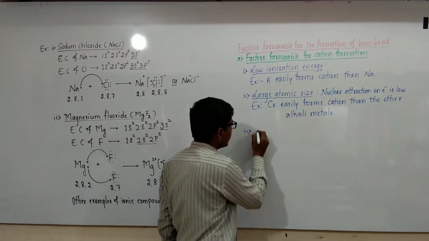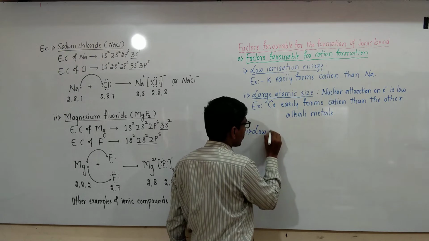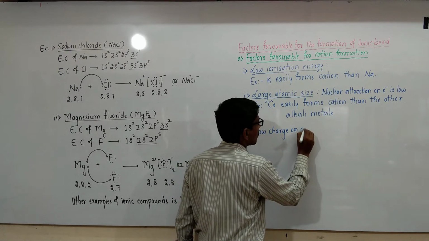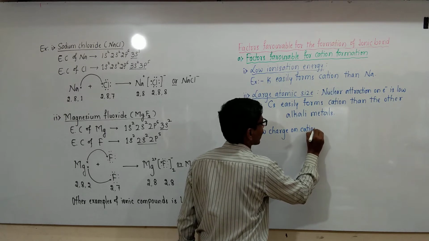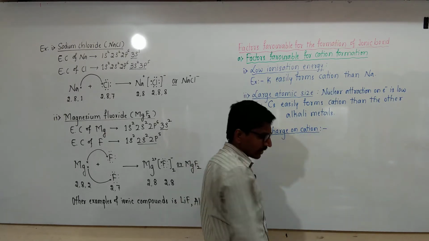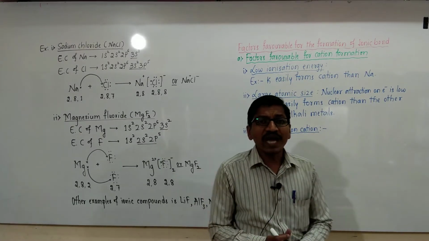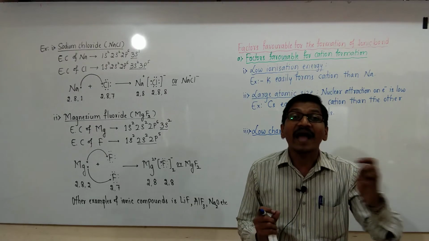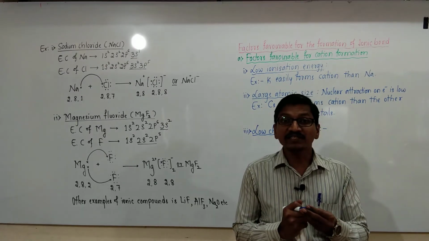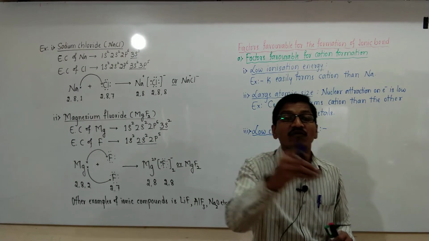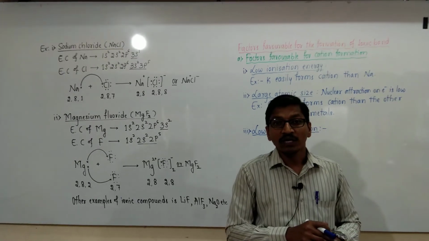Then third one is low charge on ion or cation. In general, the low charge ions can be easily formed than the high charge ion. High charge ions are difficult to form and low charge ions are very easily formed.